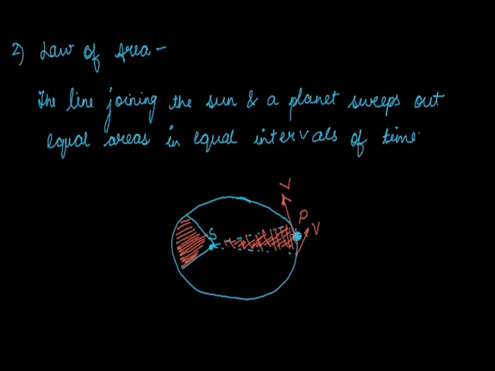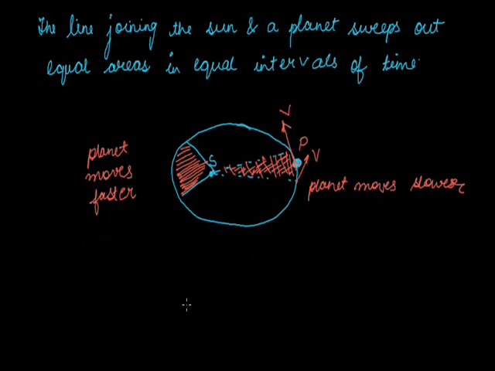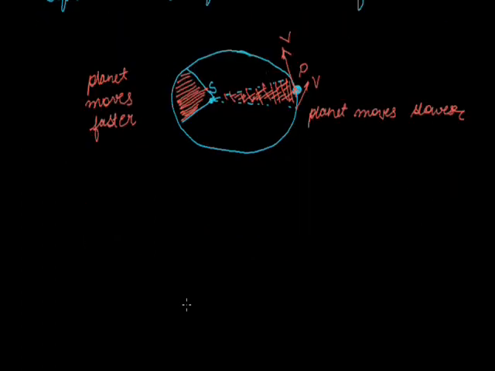The planet moving from here, that is from the right, moves slower, and here the planet moves faster. If we have to prove this law, we have to take different formulas into account.